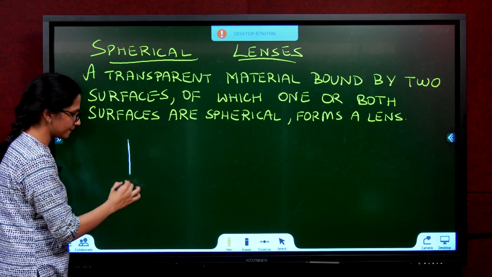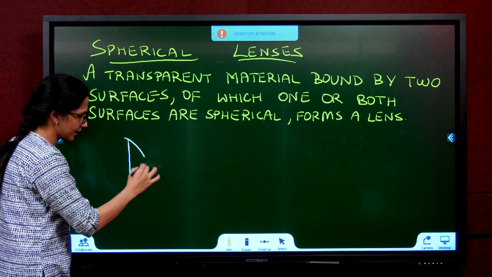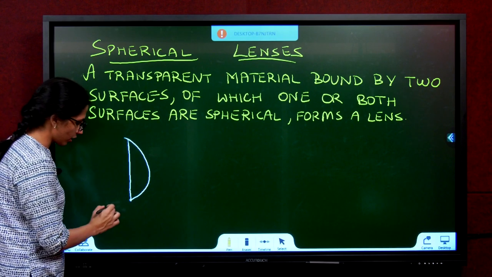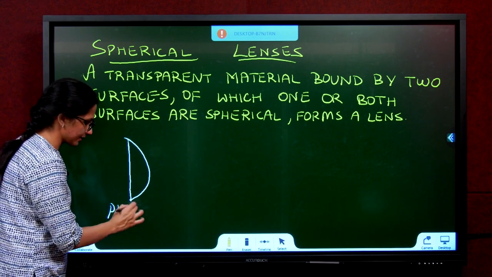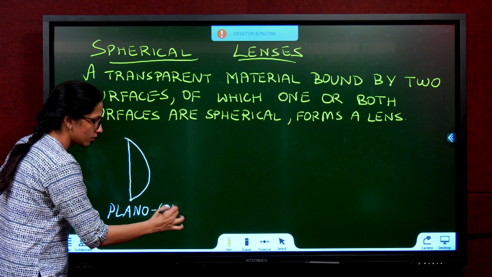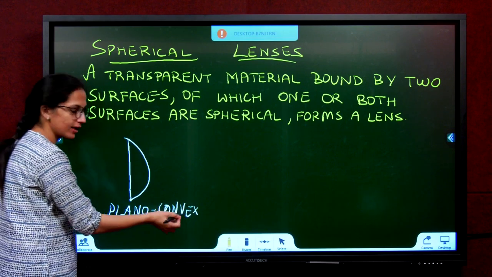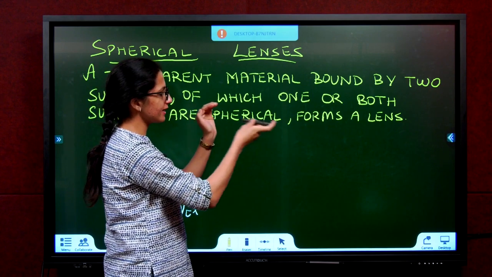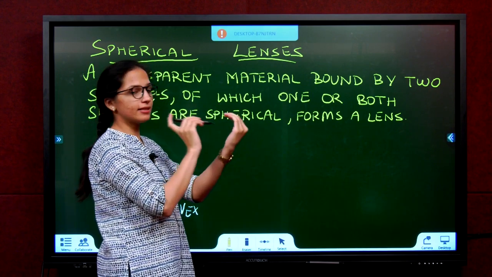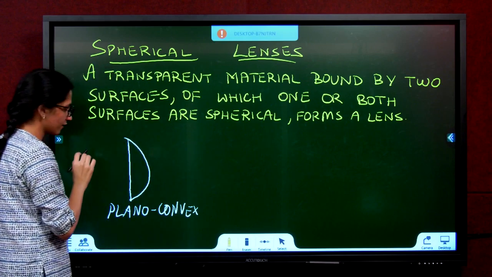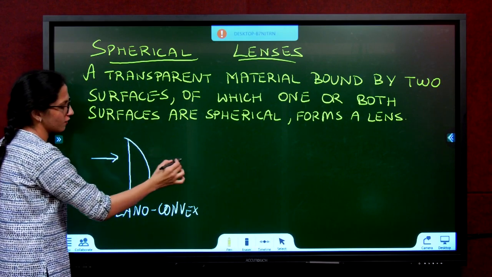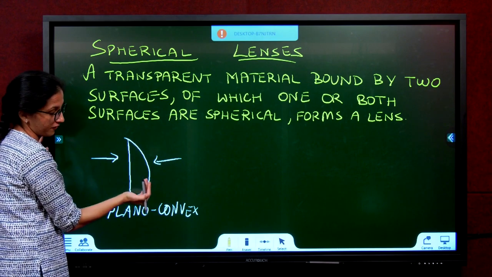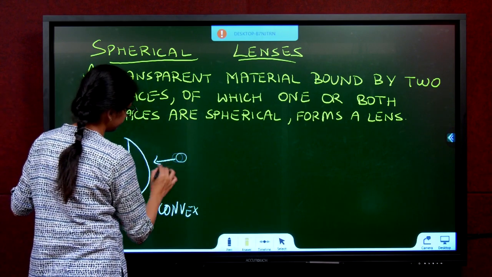Let us say one side is plane and the other side is spherical. Then this is called a plano-convex lens. Why convex? You remember, when do we say concave? When you're entering the cave. Here, it is bulging outwards. If the light ray is coming here, it's meeting a plane surface. If the light ray is coming here, it meets a bulging outward surface. It's not entering the cave anywhere.